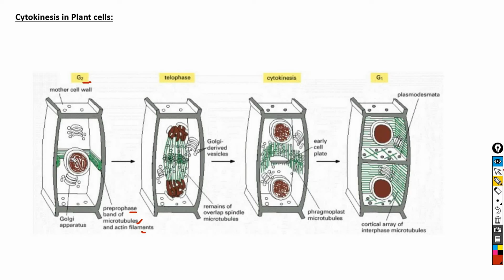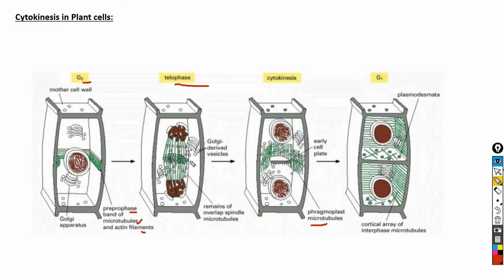This pre-prophase band becomes thinner as the cell progresses to prophase, and it completely disappears before metaphase. At the beginning of telophase, a new cell wall starts to assemble inside the equator of the old spindle, and this is known as the early cell plate. In telophase, the remains of the overlapping spindle microtubules form the phragmoplast microtubules, and the phragmoplast is the region of overlap that is similar in structure to the central spindle in animal cells.